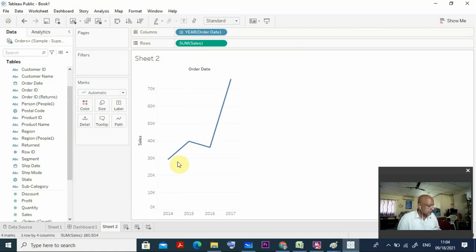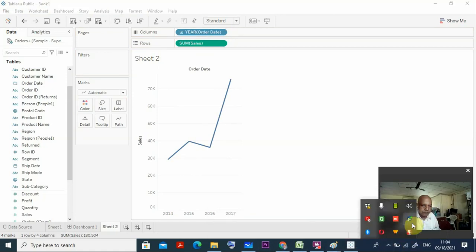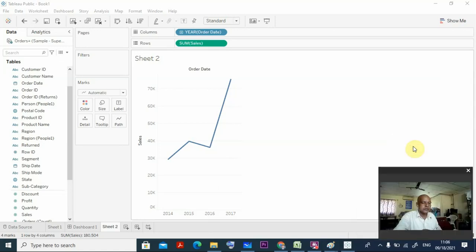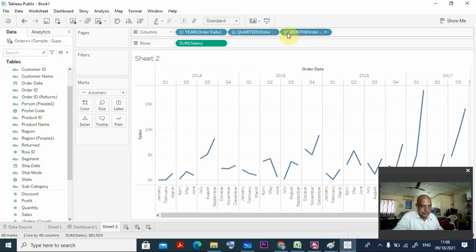Okay. So now, yeah, give me 1 minute. Yeah. Now you can check it here. In this line chart, you see the column year is there. So now you can expand it. Suppose a plus sign is there. Can you see inside the box a plus sign is there? I click the plus sign. Then you can see the quarterly report also you can get there. Suppose I click the plus sign of this quarterly report once more. So you can get the month wise report there.